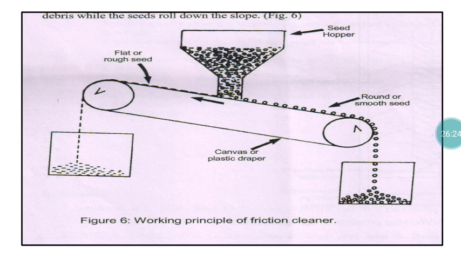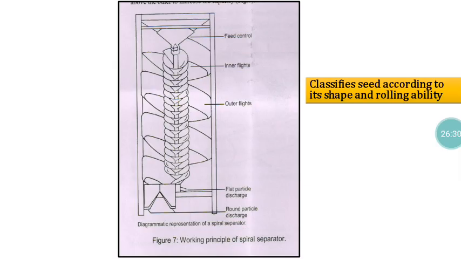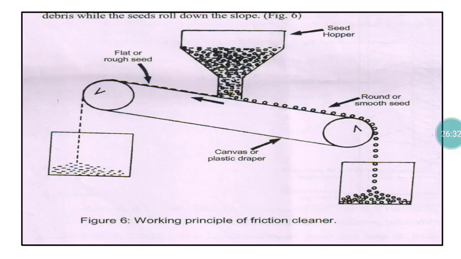The same setup is there for the magnetic seed separator also, whereas the belt is connected in between two magnetic things. The seeds get mixed up with iron particles. Only the seed with the rough surface sticks to the iron particles. Seed with smooth surfaces is not able to hold the iron particles. So if you feed those seeds, the seed with iron particles will stick on this particular thing and take this route and reach there.